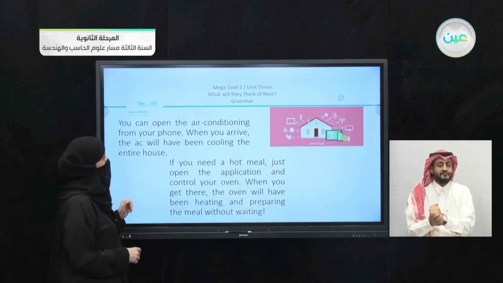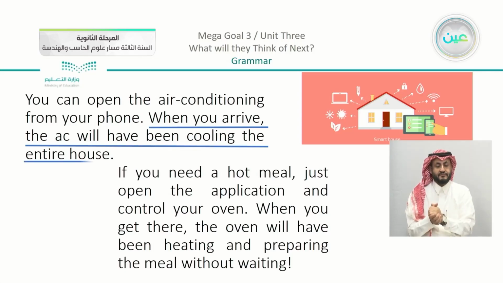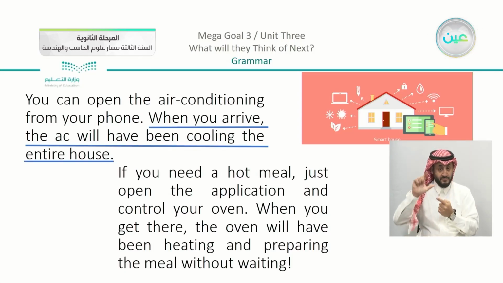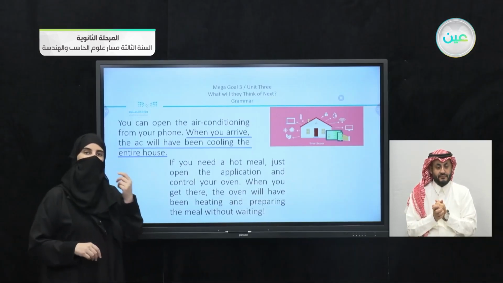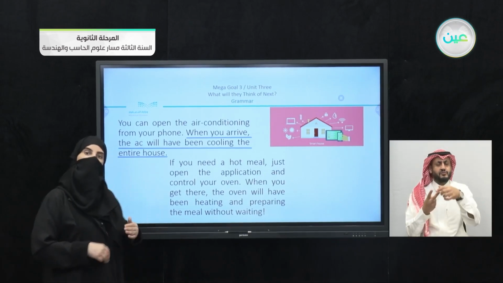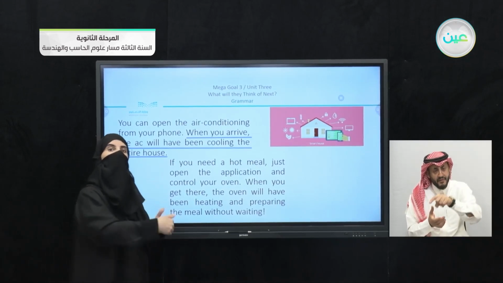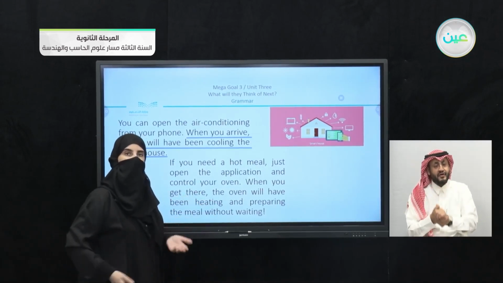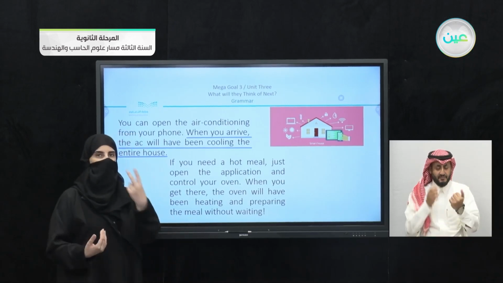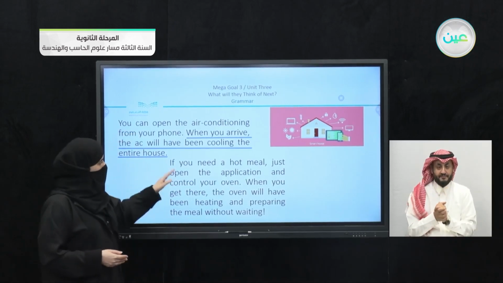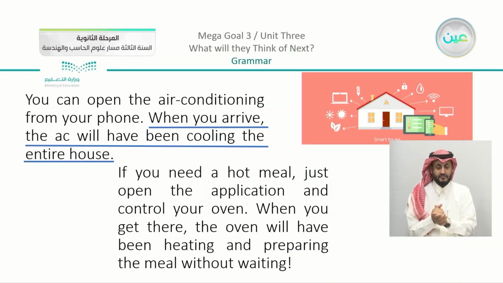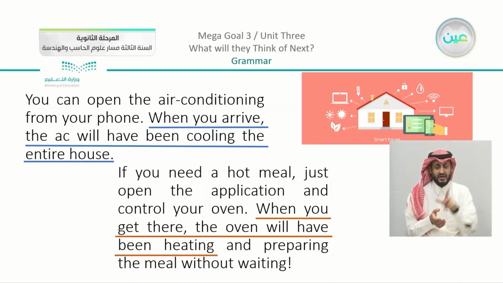You can see that we have these phrases: when you arrive, the AC will have been cooling. Just think about it. We are talking about two actions. Have you arrived yet? Not yet. So when you arrive, the AC will have been cooling, which means that the AC will have been working before you arrived. Two actions. The second part, what are we talking about? The same idea: when you get there, the oven will have been heating. So the same meaning in two different examples for you.